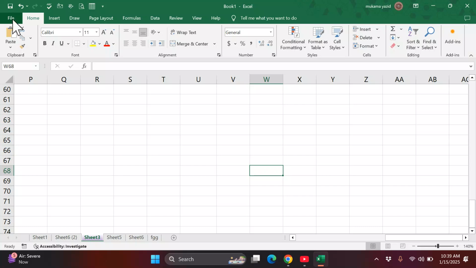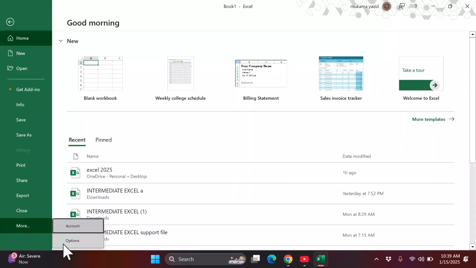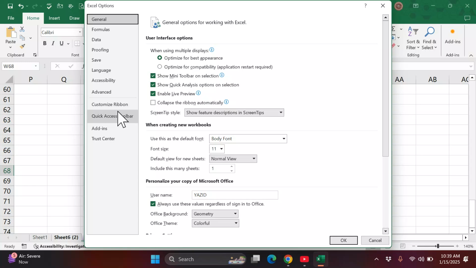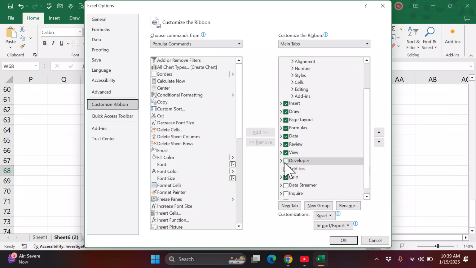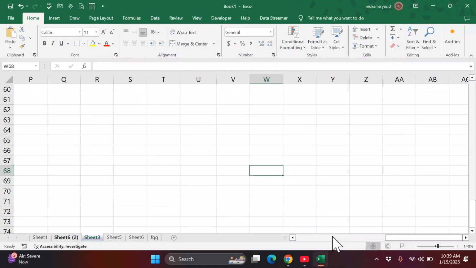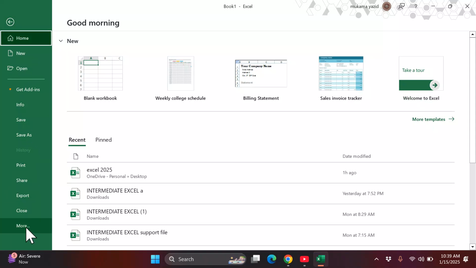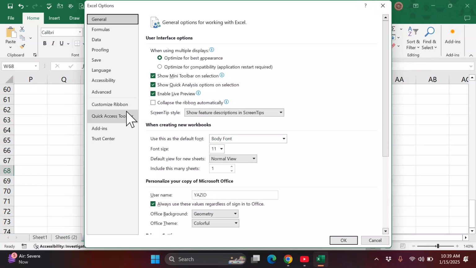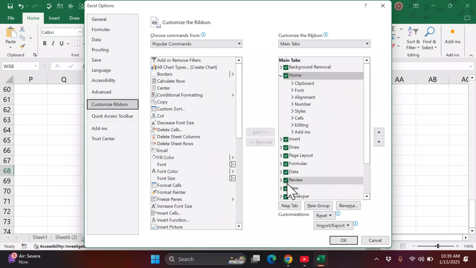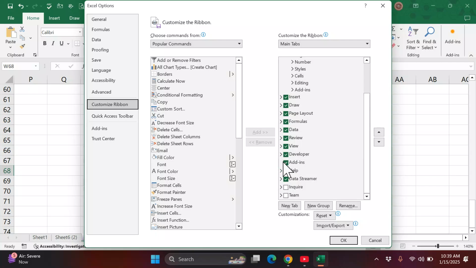If I want them to come back, I just go to more, then more options, and custom ribbon. Then I tick them, and they will come automatically. That is how we can make our ribbon visible if we are not seeing them. If you have any tab which you are not seeing, please come here to custom ribbon, then tick what you want to see and untick what you don't want to see.